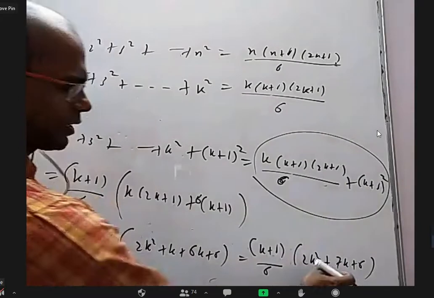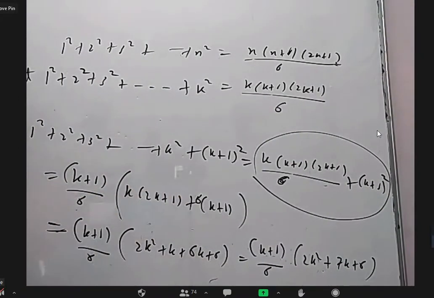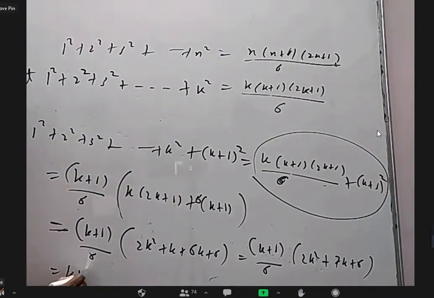How can I factorize this quadratic? Taking the 4k middle term: 2k square plus 4k plus 3k plus 6. I can write 7k as 4k plus 3k plus 6.